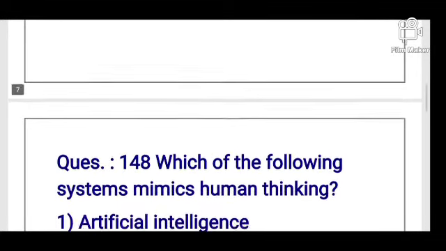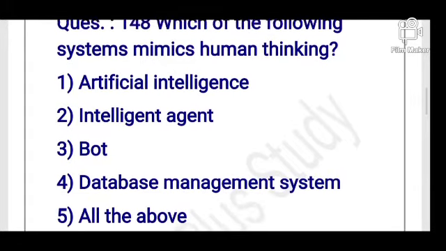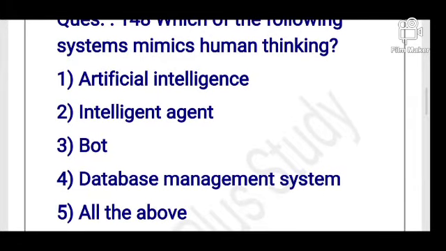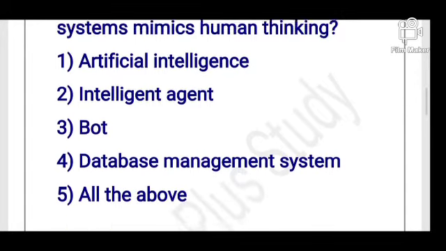Okay, students. So today's next question is: which of the following system mimics human thinking? Options are artificial intelligence, intelligent agent, bot, database management system, all the above. So options are these. So what is its answer? Its answer is option number 1, artificial intelligence.